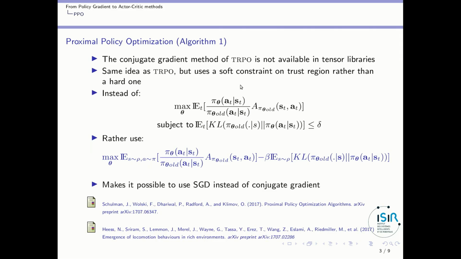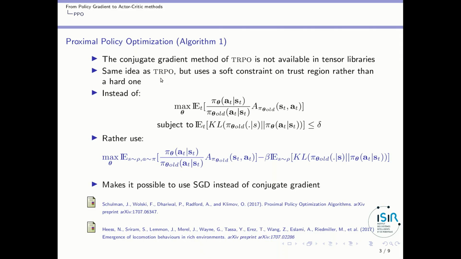So what's the first algorithm? As I told you in the previous lesson, the conjugate gradient method of TRPO is not available in tensor libraries like PyTorch or TensorFlow. So the idea with PPO is to use exactly the same idea as TRPO, but use a soft constraint on the trust region rather than a hard one.